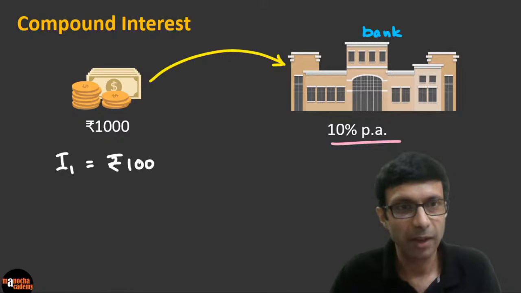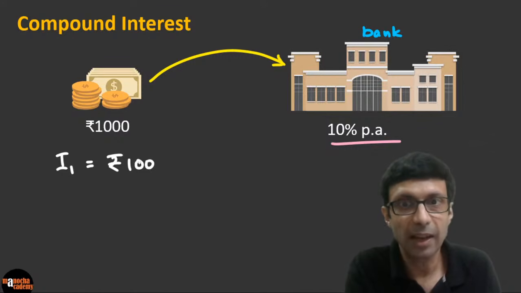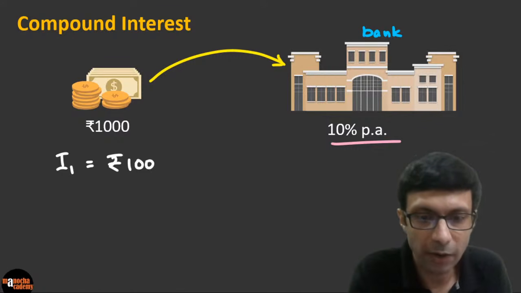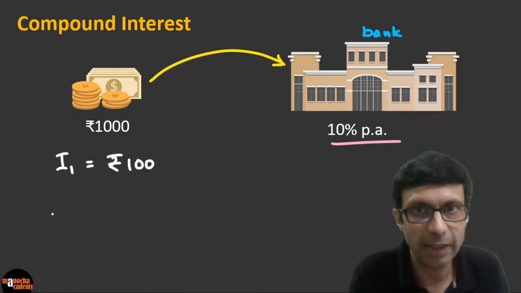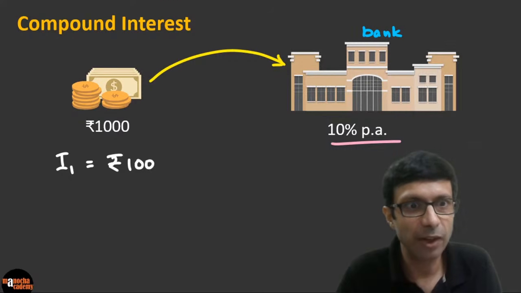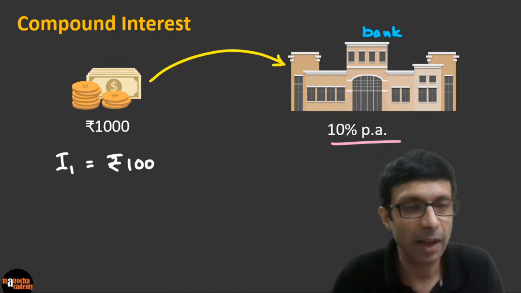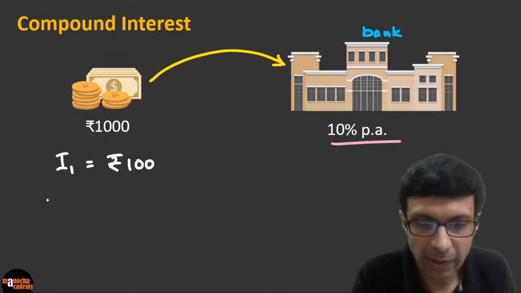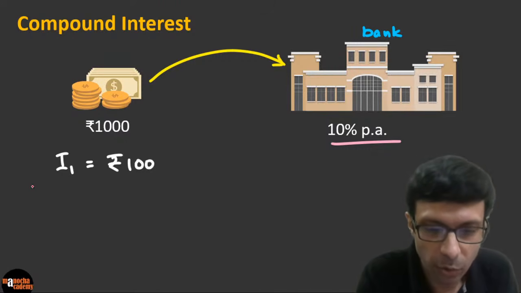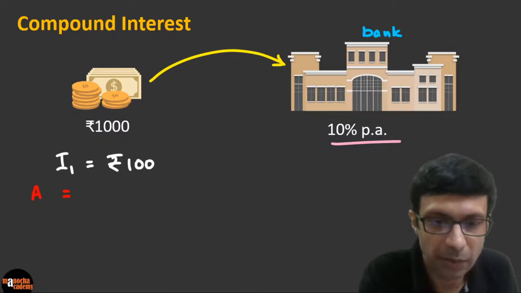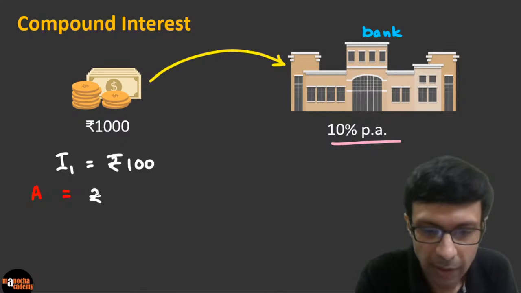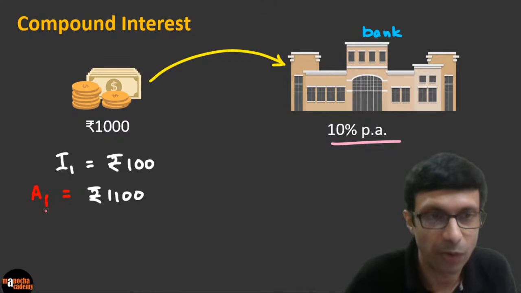So we have got 100 rupees interest after 1 year. Now guys, let's say you take that 100 rupees, right? So if you have got 100 rupees, what is the total amount of money that you have now after 1 year? Because 1,000 plus 100, right? Very good, excellent. Ashwit Narayan says 1,100, right? So you just have to add these amounts. You just simply sum these two amounts here, 1,000 and 100. So the total amount is going to be 1,100. And we can call this A1 after 1 year, right?